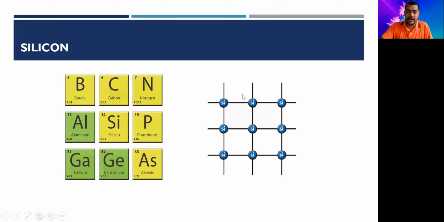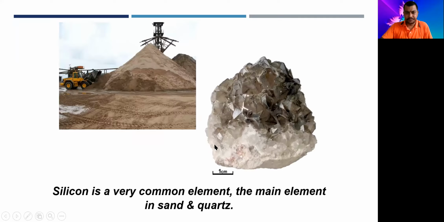So as you can see, the atom of silicon will make four covalent bonds with the neighboring four atoms, saturate itself and complete its outermost shell, and thus there are no free electrons at absolute zero temperature. So this is the basic concept. This is how the silicon crystal appears. What is silicon? Silicon is a very common element, and the main element in sand or in quartz.